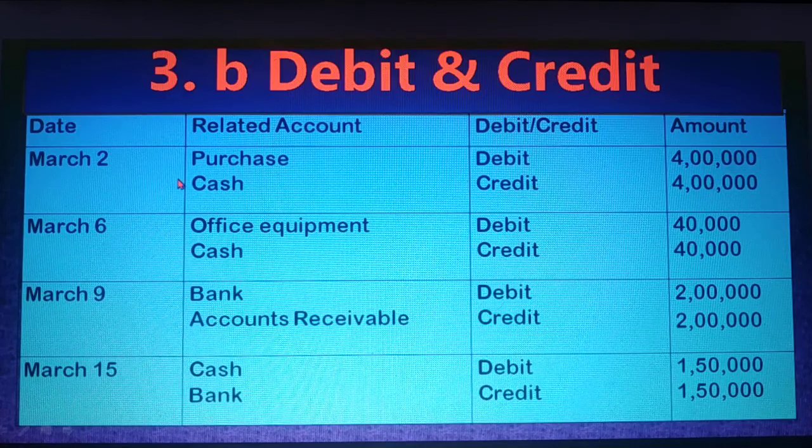So in the first transaction, look, the related accounts are purchase and cash. We bought something and we have to pay the money in cash. That's why purchase account and cash account. Purchase account is debited and cash account is credited. Why purchase account debit? Purchase is an expense account. Dear student, you know the formula of expense. If it increases, debit. If it decreases, credit.